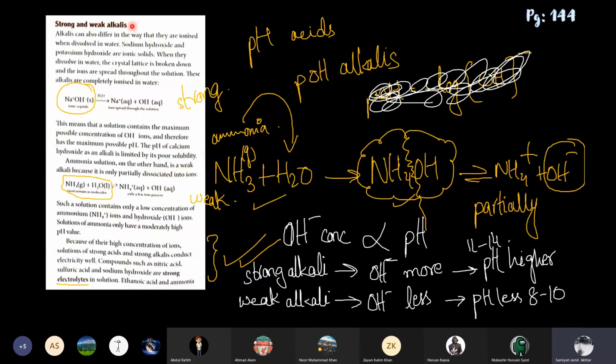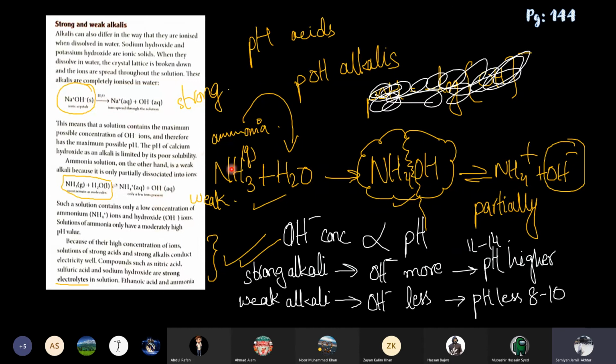Strong and weak alkalis. For the alkalis also, the same thing is written, which I already explained to you. NaOH is a strong alkali, so it will split into Na positive and OH negative fully. It will completely ionize, so it will give more OH negative. And this is ammonia solution. NH3 is ammonia plus water. Ammonia dissolved in water forms ammonia solution. It splits into NH4 positive and OH negative, but only a few ions are present, so it will dissociate partially.